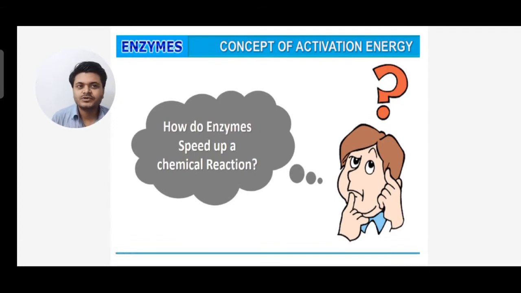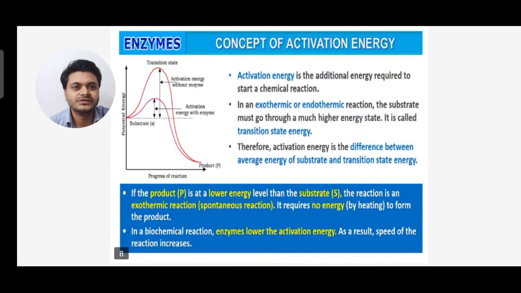Now we'll see the concept of activation energy. How do enzymes speed up a chemical reaction? We'll see the concept of activation energy. On the left-hand side the chart is given, where the y-axis is the potential energy and the x-axis is the progress of reaction. If the substrate is higher, the product is lower. You can see the activation energy without enzyme and the activation energy with enzyme.